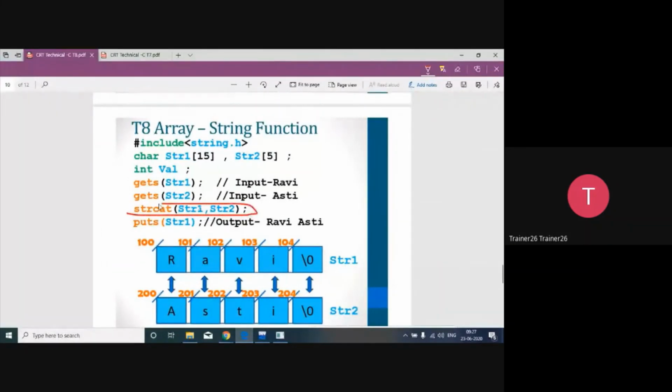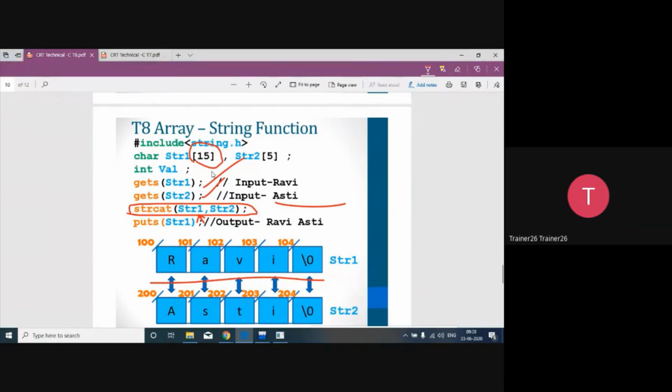String concatenate is the function in which we want to concatenate two strings. So in string 1, we are going to have Ravi, and Asati is another string, and I want to concatenate it. So I have to pass both the strings, and the destination string is string 1, in which it is going to get concatenated. So always take care that the string in which you want to concatenate should have a sufficient amount of space, meaning you are able to copy both the strings into the one string. That is the thing you have to take care of.